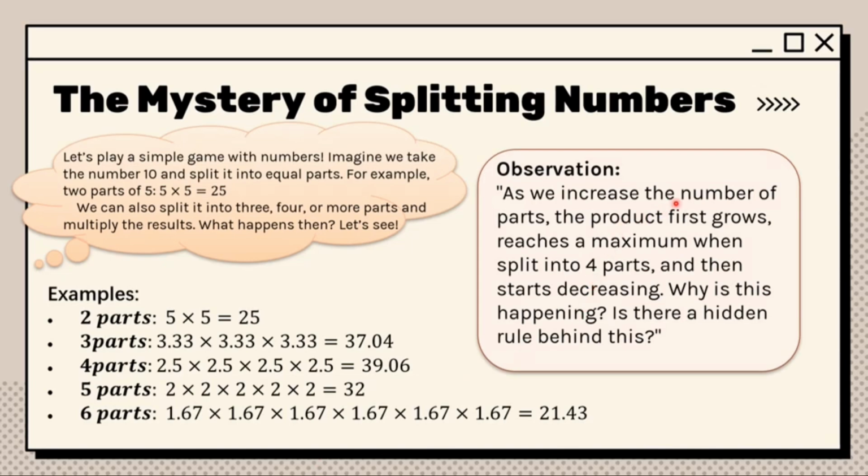As we increase the number of parts, the product first grows, reaching a maximum when split into 4 parts, and then starts decreasing. Why is this happening? Is there a hidden rule behind this?